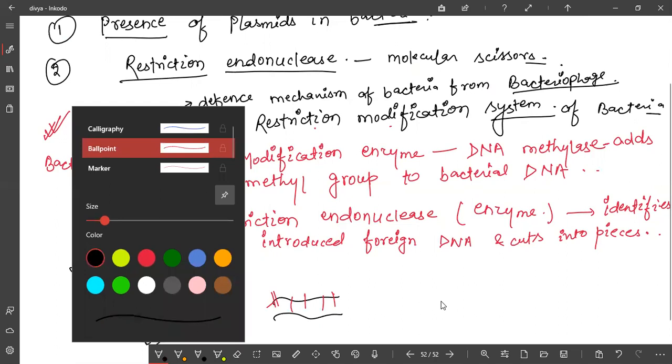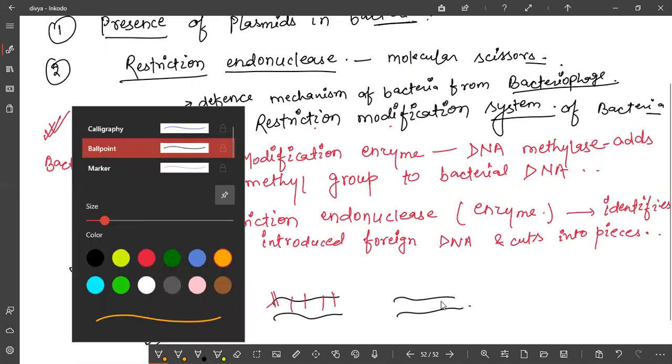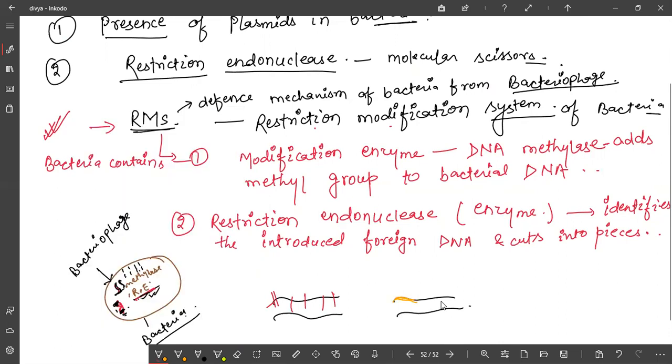Suppose the bacteria is doing something to its own DNA. It is adding a methyl group to its own DNA. Now the restriction endonuclease will come. This is not a DNA, this is something else. So it will recognize that this is the same self DNA and this is foreign DNA.